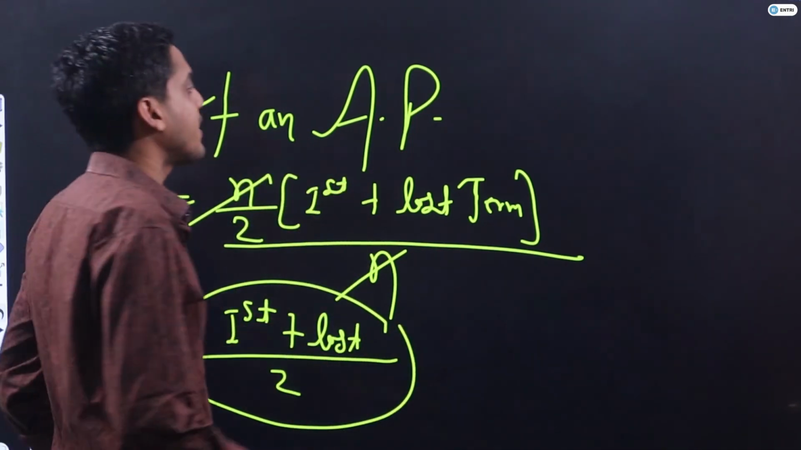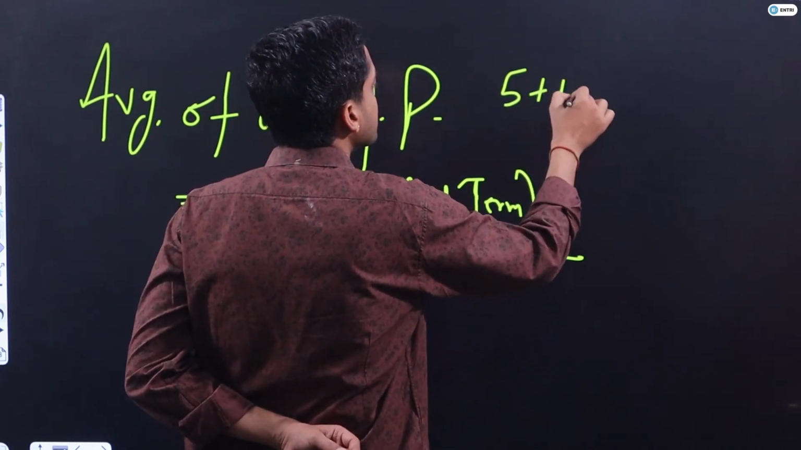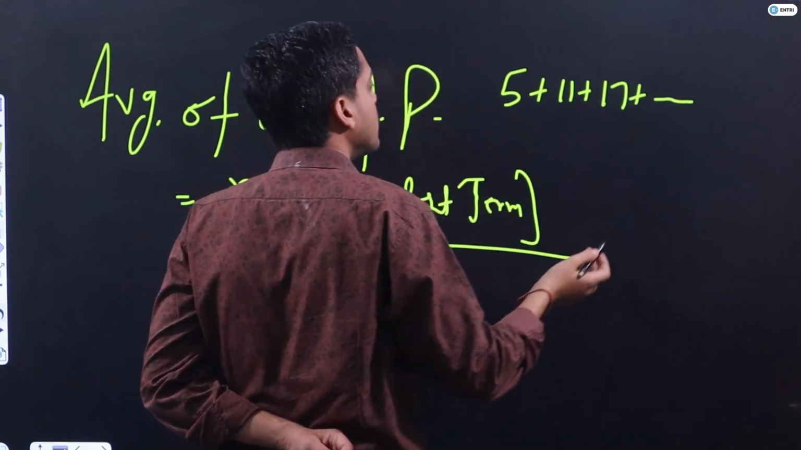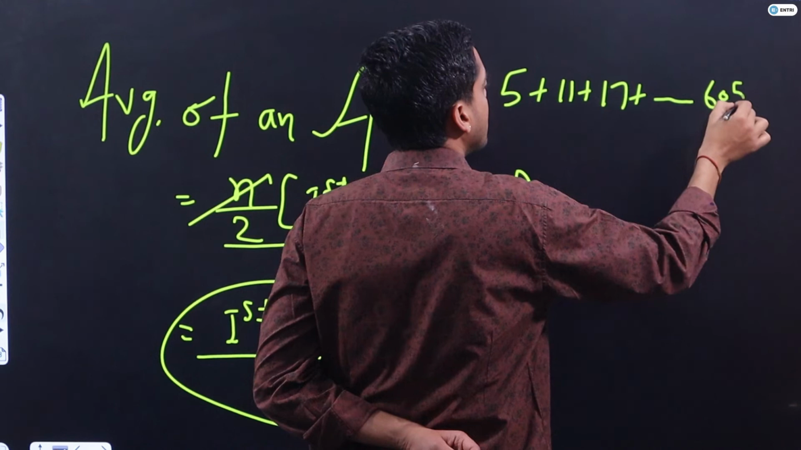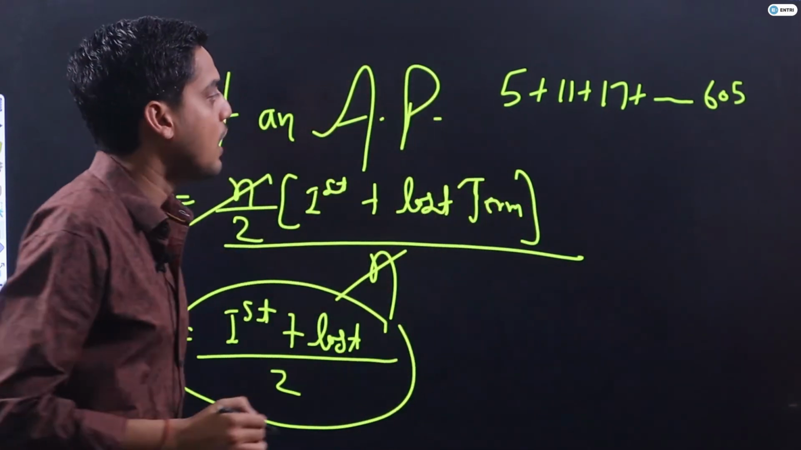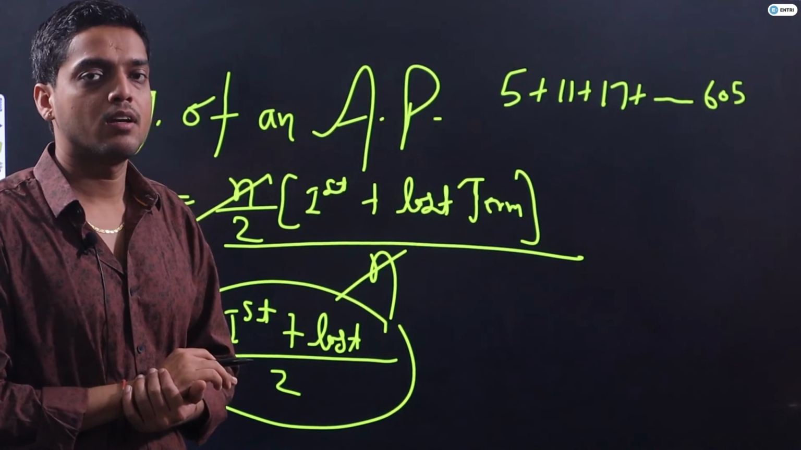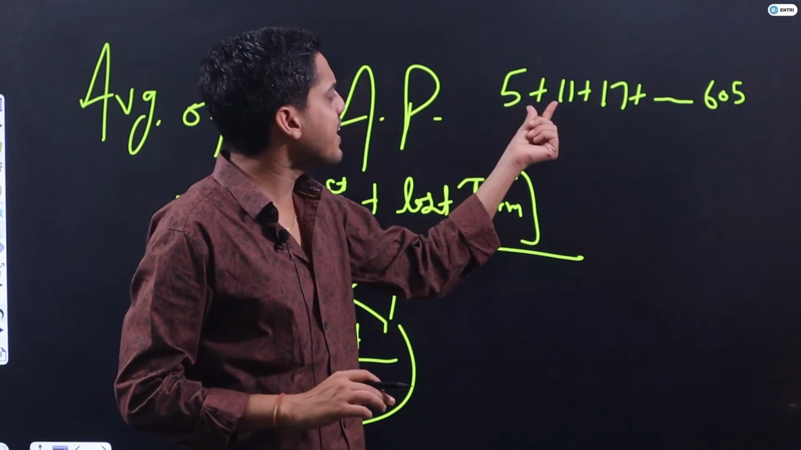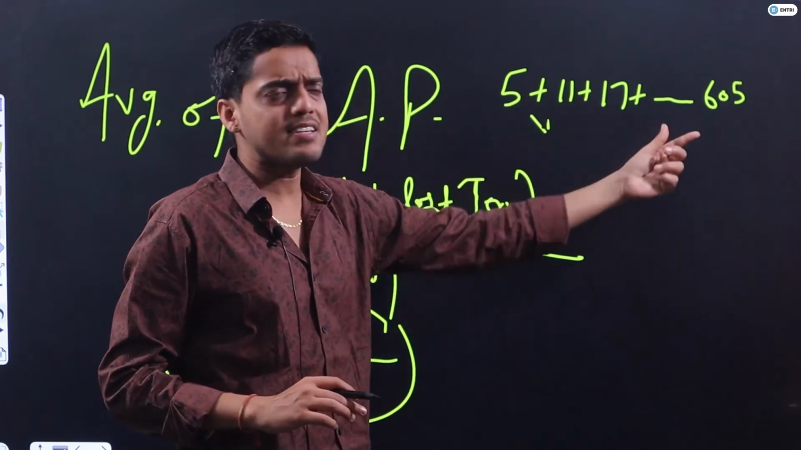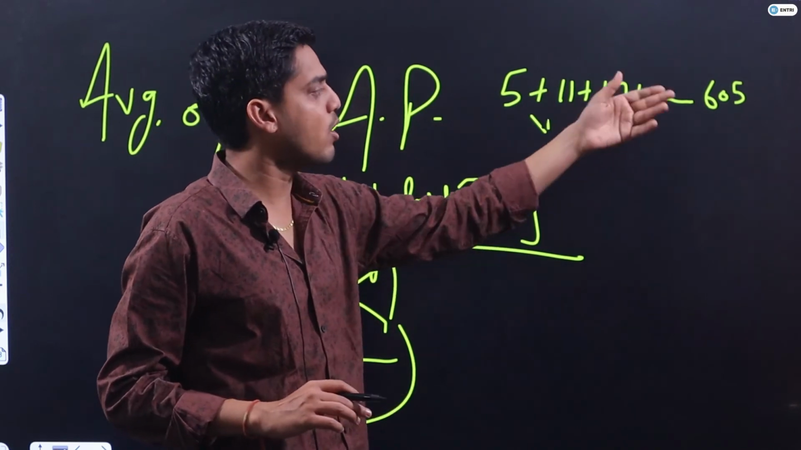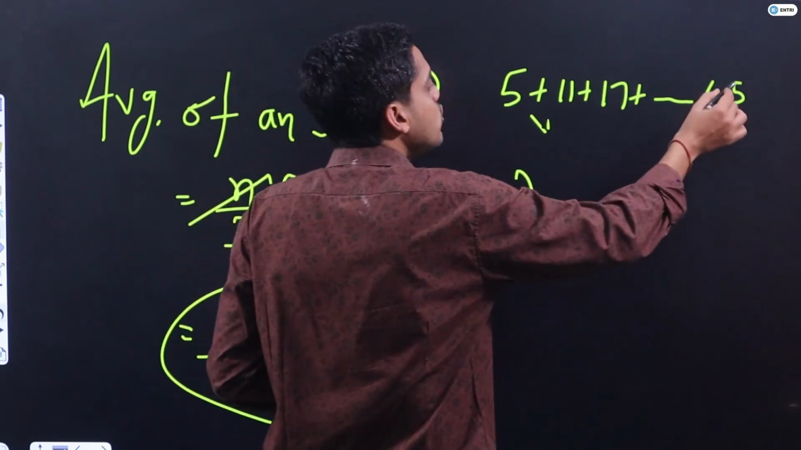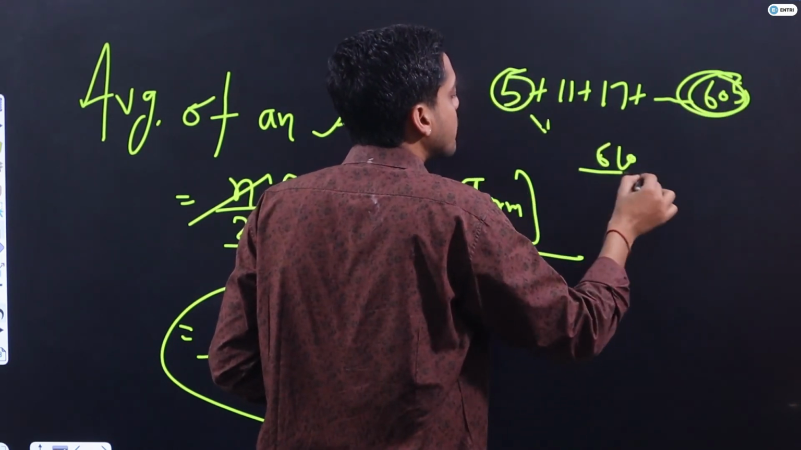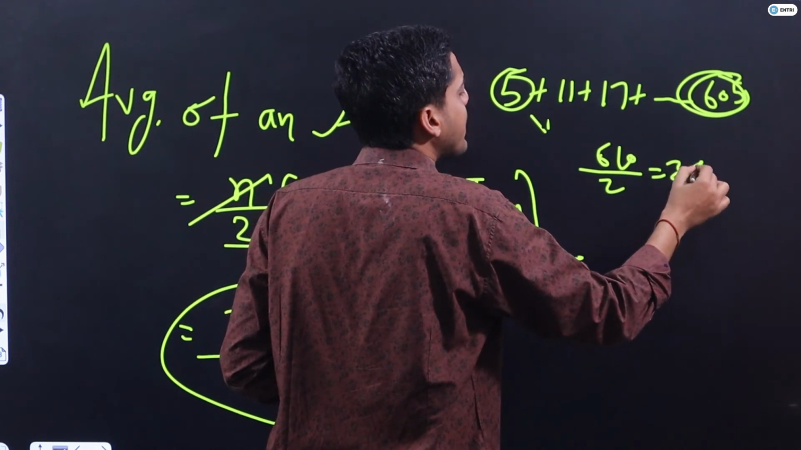For example, if I am writing an AP here like 5 plus 11 plus 17 and so on up to 605. What will be the average of this series? You will say, sir, it is getting increased by 6 only. The common difference is same, 11 minus 5, 17 minus 11 and so on. So the average of this series: first term 5 and last term 605, the sum of these two terms upon 2, 305 will be the average of this series.